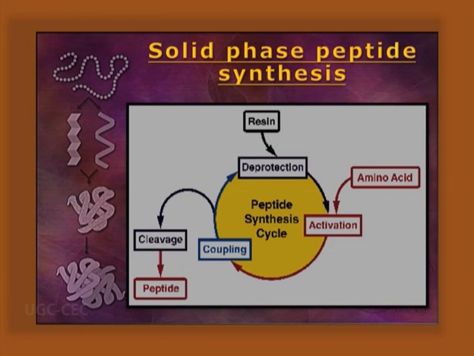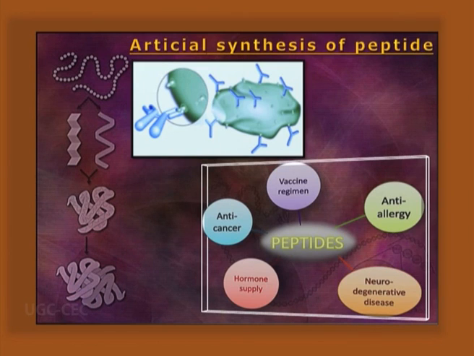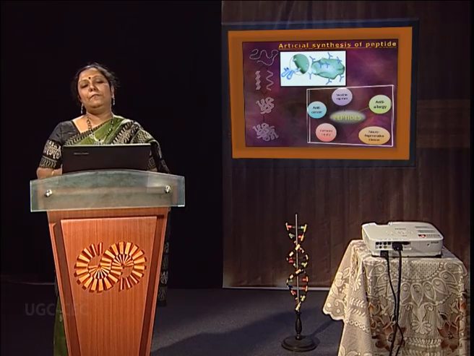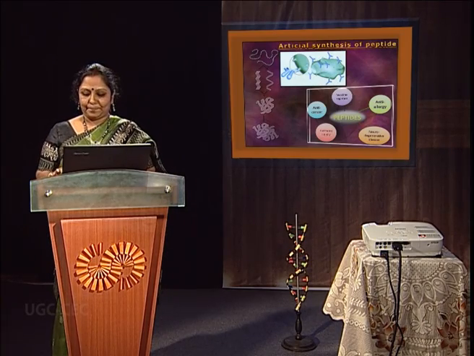Solid phase peptide synthesis. All those protein amino acid sequences can be artificially made. Number one, by activation of amino acid, by coupling with the resin, then cleavage and release of the peptide after deblocking can also be done. Now, all those artificial peptides have several functions, like drugs such as vasopressin, okay? And we know that immunoglobulins will also be synthesized for vaccines.